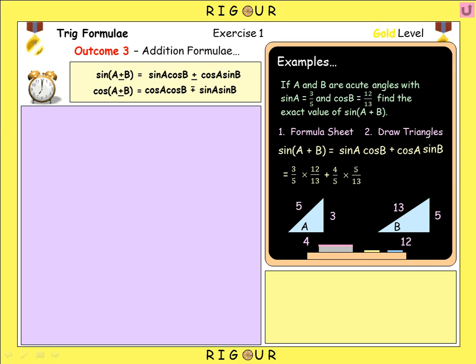So now we do the two multiplication fraction calculations. So 3 times 12 is 36, and that's going to be over 5 times 13, which is 65. And then we do the second fraction, 4 times 5 is 20, 5 times 13 is 65. And because we've got the denominators the same, we can simply add the numerators to get 56 over 65.